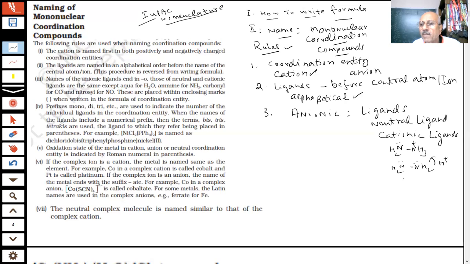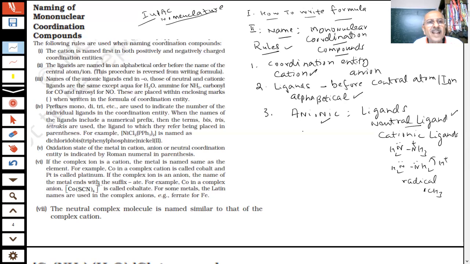And there could even be some radicals like the methyl radical, which donates one electron. So ligands could be of different types, but our course will be concerned mainly with negative and neutral ligands. Okay? Anionic or neutral ligands, these are our two main things. The special cases we don't need to go into. Anionic ligands will be there and neutral ligands will be there.